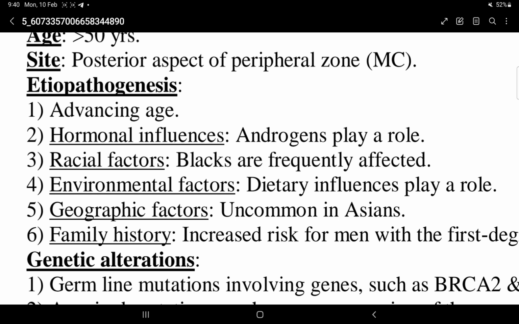Environmental factors: dietary influence plays a role. Geographic factors: prostatic adenocarcinoma is uncommon in Asians.